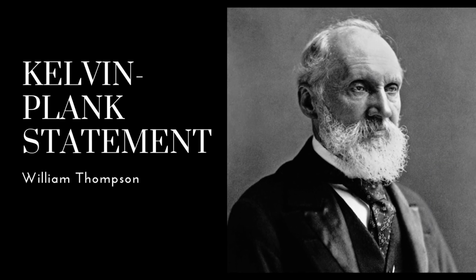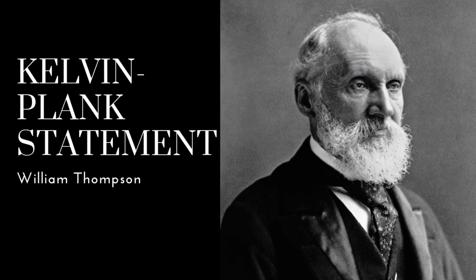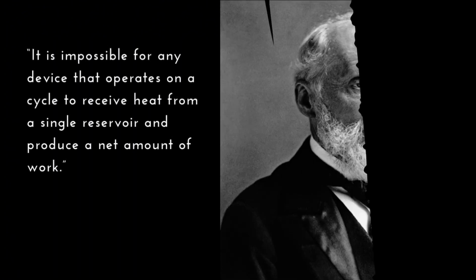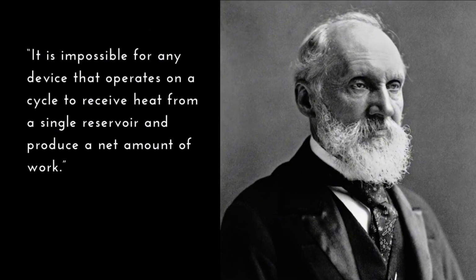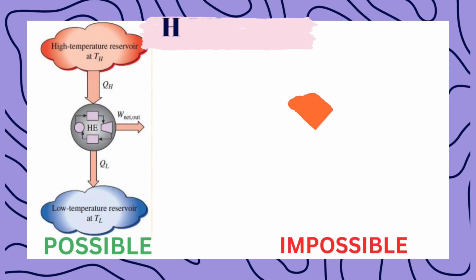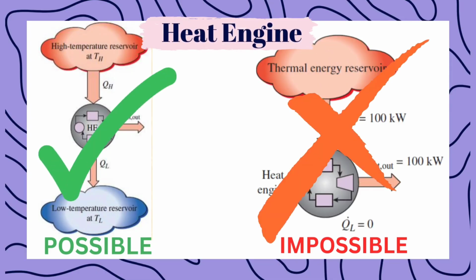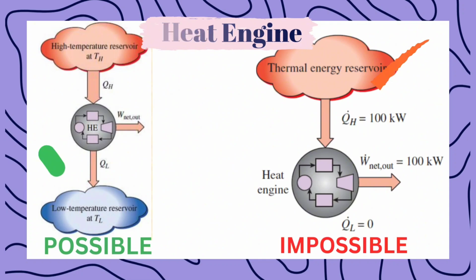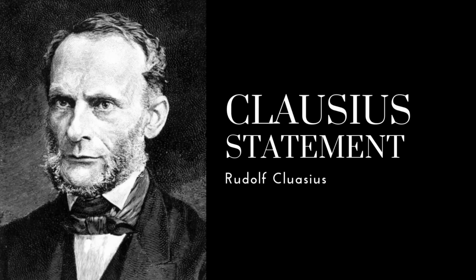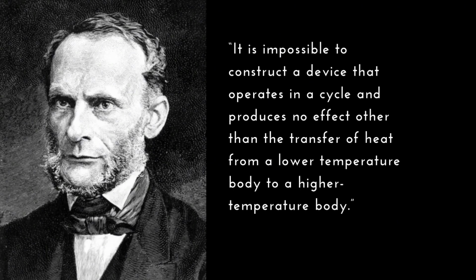The first statement of the second law is Kelvin-Planck's statement, by William Thomson. It states that it is impossible for any device that operates on a cycle to receive heat from a single reservoir and produce a net amount of work. The heat engine process on the left is possible, and the one on the right is impossible, based on the Kelvin-Planck statement. The second one is Clausius' statement. It states that it is impossible to construct a device that operates in a cycle and produces no effect other than the transfer of heat from a lower temperature body to a higher temperature body.